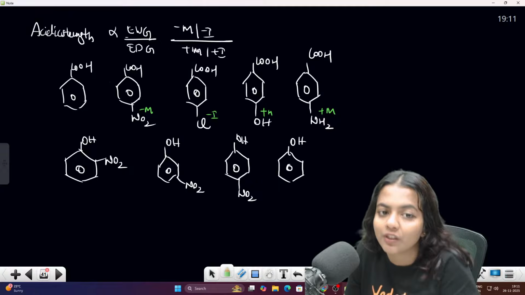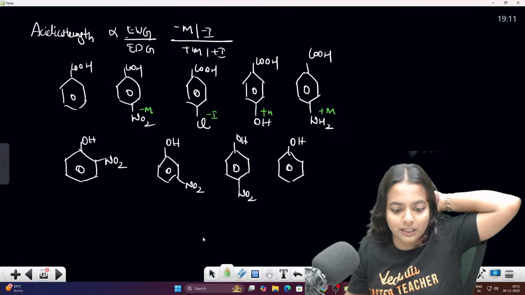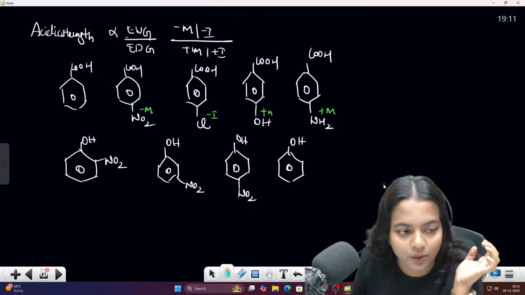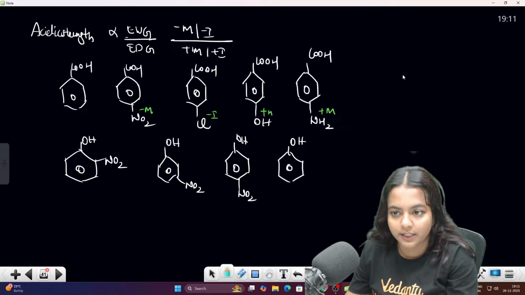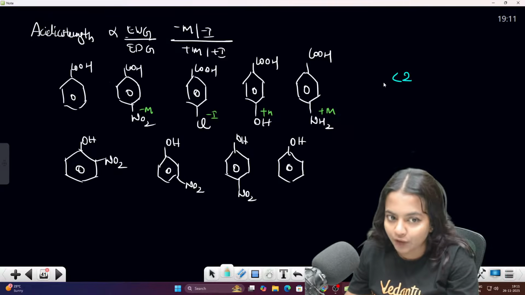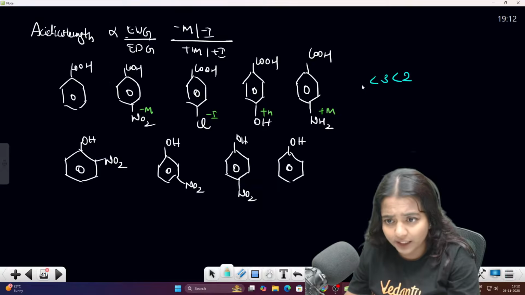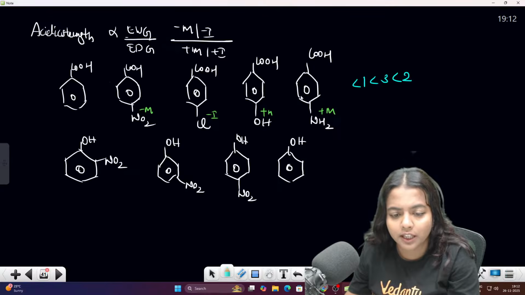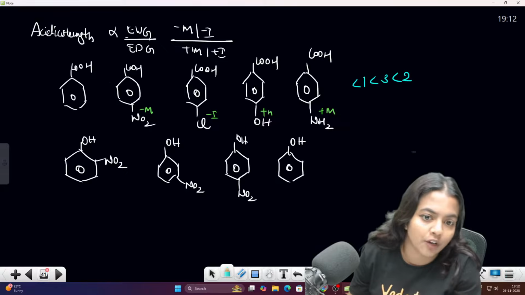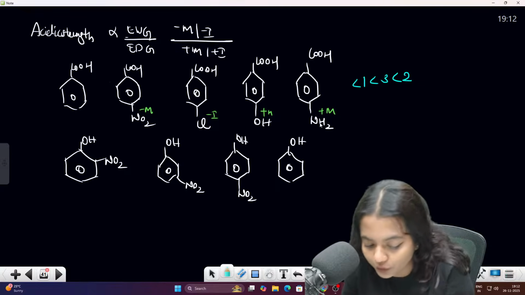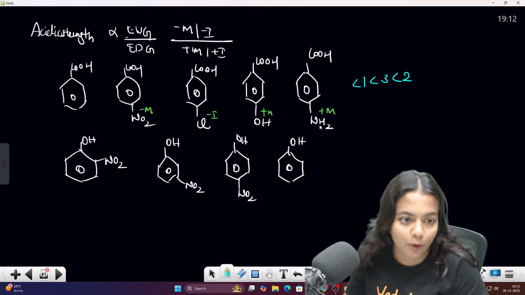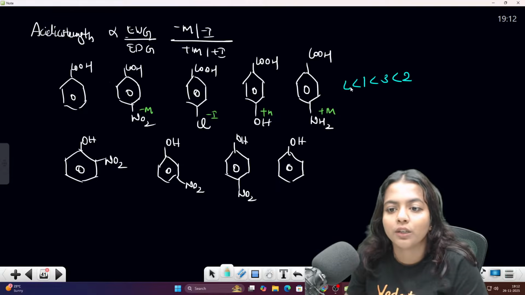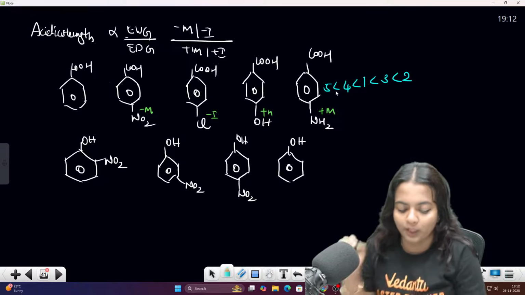You know that it will be increasing with the minus m effect, decreasing with the plus m effect. So the order of this particular one: minus m will be more, right? So which one will be more? Second one will be more. Then you will have your third one. Then no effect, neutral one. Then between this OH and NH2, the substitution is the same, distance is same. Now the number is same, then you have to go for the power, right? DNP rule. Which one will have more power? NH2 has more power, so that will be least stable. So fourth one. Then you have the fifth one. 5, 4, 1, 3, 2.